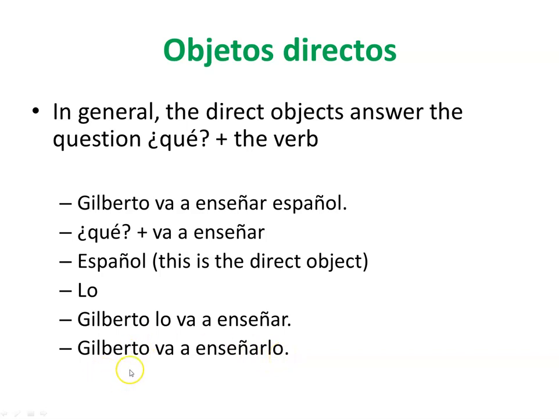So our two sentences are going to be Gilberto lo va a enseñar or Gilberto va a enseñarlo, okay? We need to be careful when we have more than one verb in a sentence, and we need to identify if it's conjugated or not.